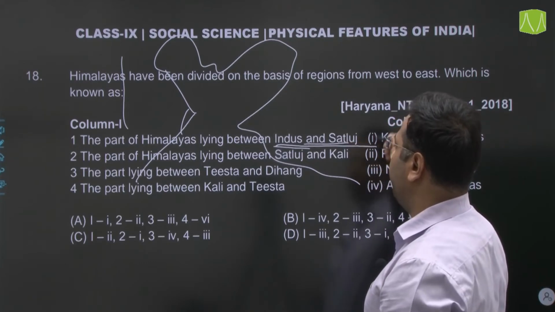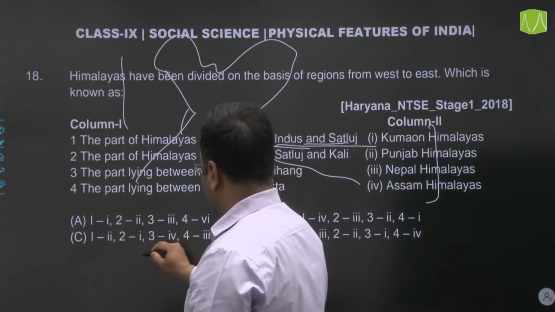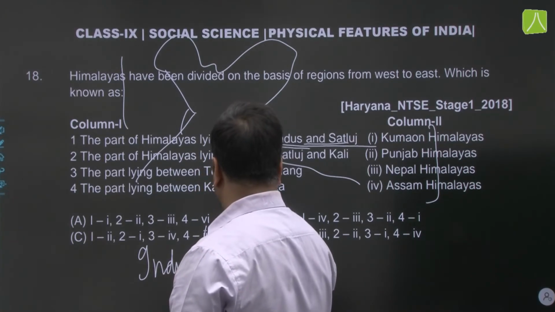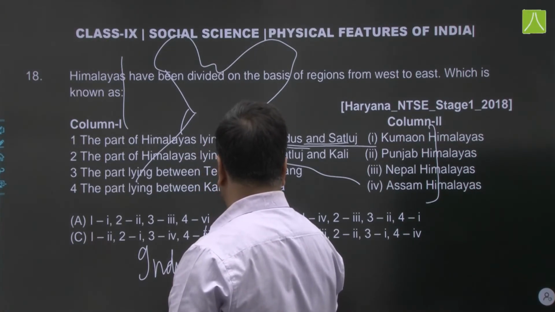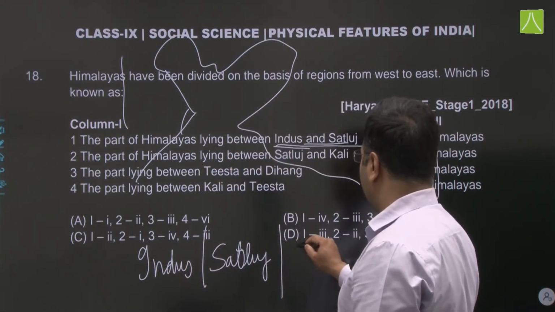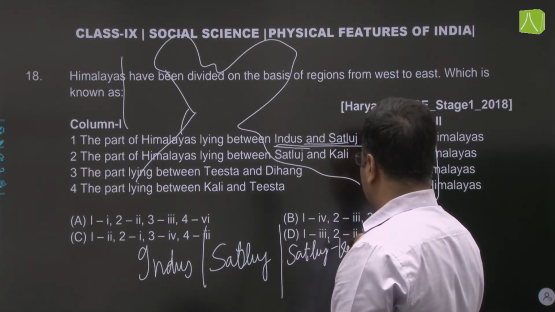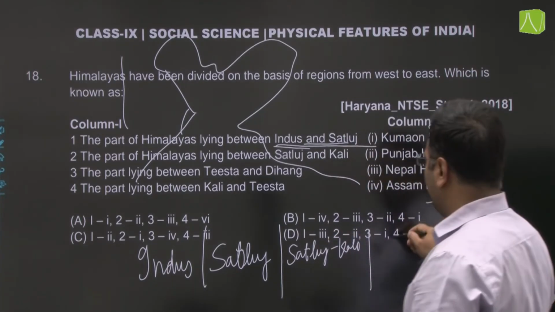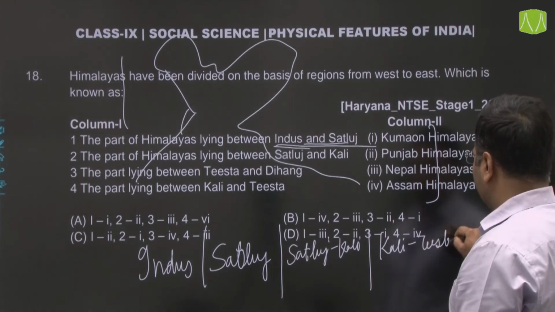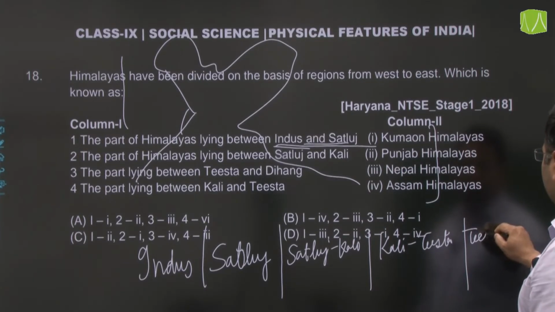The sequence which is written here: first we have Indus, then we have Satluj, then we have Satluj and Kali, then we have Kali and Tista, then we have Tista and Dihang.